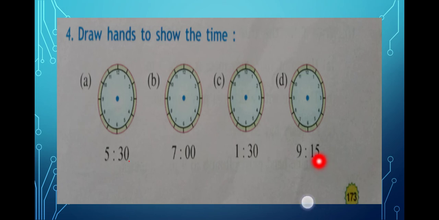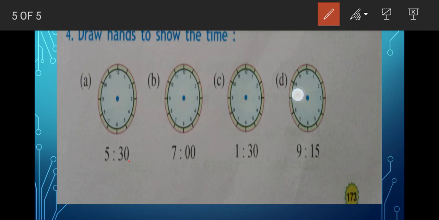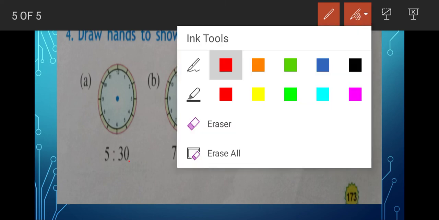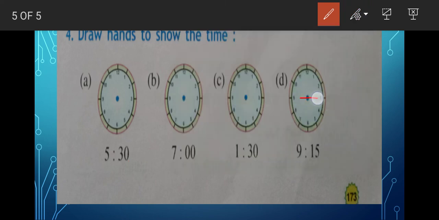So here the smaller hand should be at 9 o'clock, at 9, and the longer hand should be at 3. Let me do this one. It will look somewhat like a straight line. Like this, small hand here and the longer hand that side. So I hope you understood how to do.